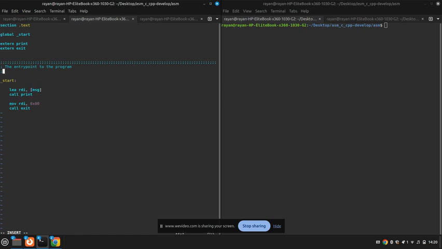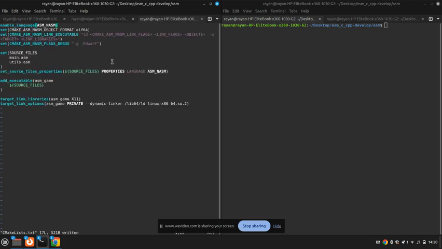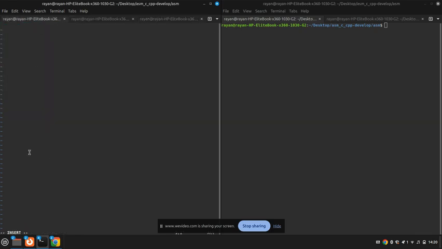Now we actually want to define the print and exit functions. That's where our utils.asm file comes in. Actually, let me see something. This is our main.